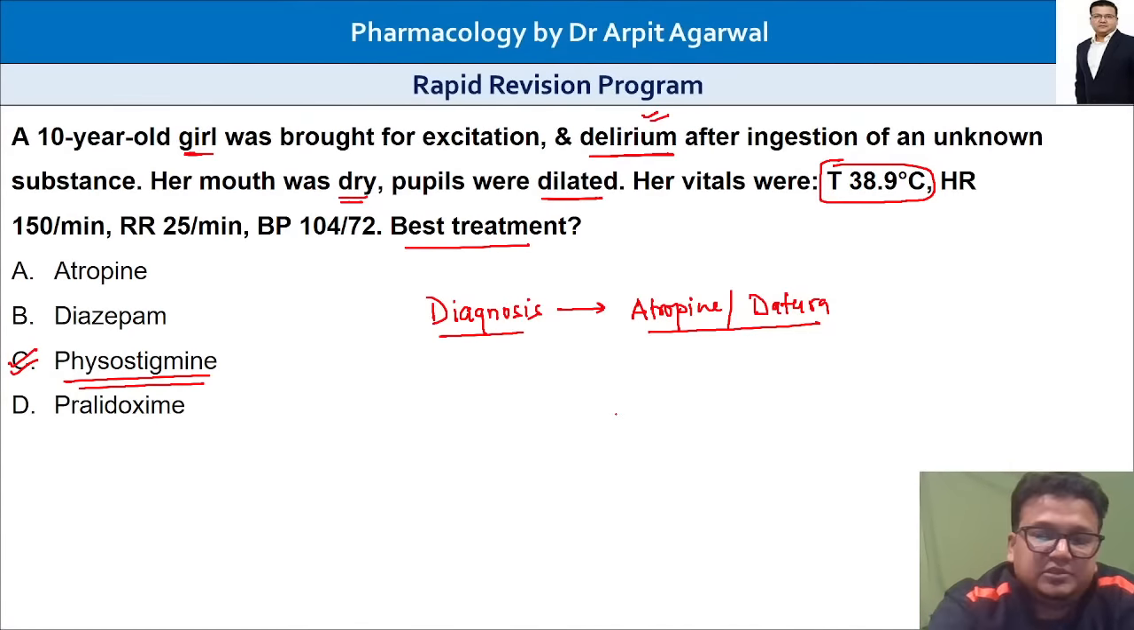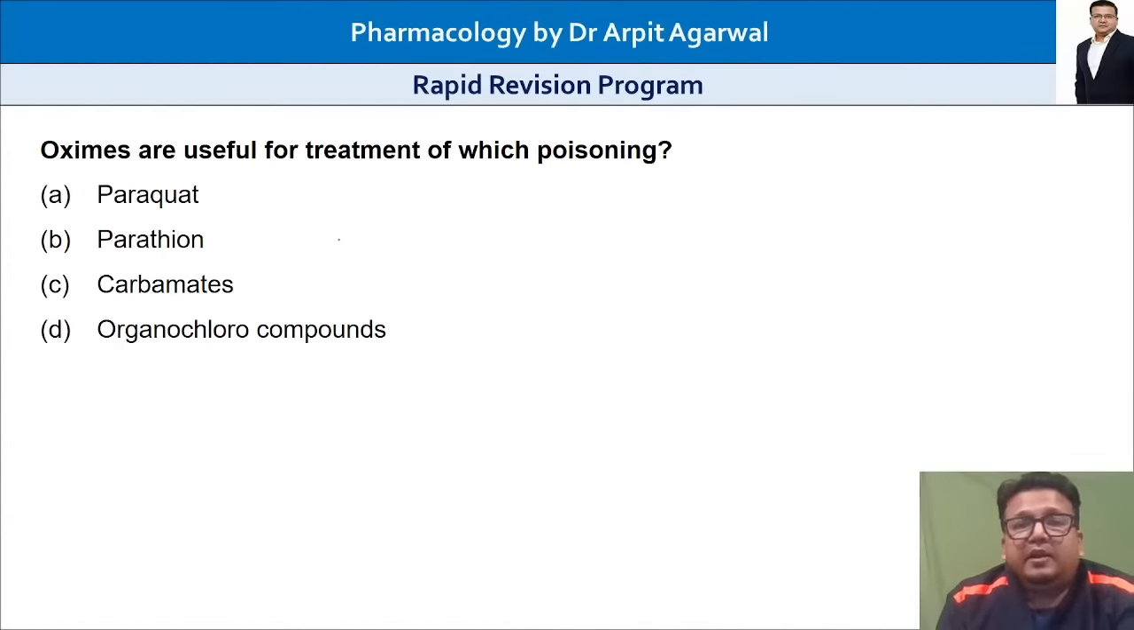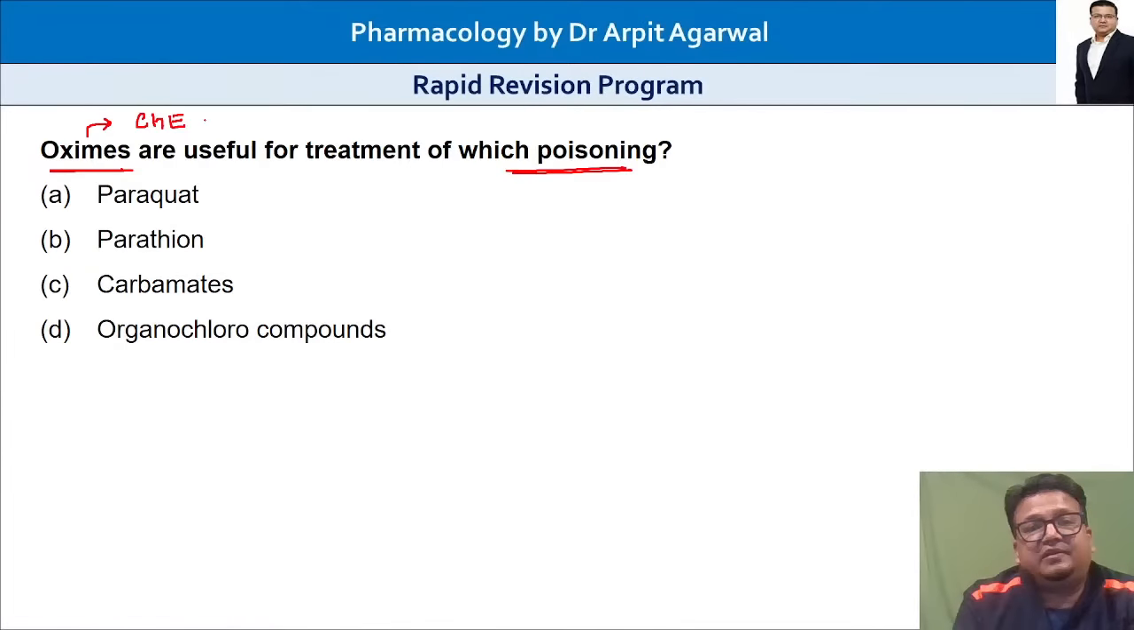These are all important poisoning. Next question. When we talk of poisoning, how can we forget organophosphorus poisoning? So we have oxims. Oxims are useful for treatment of which poisoning? You all know oxims. Oxims are cholinesterase reactivators. They are used in which poisoning?